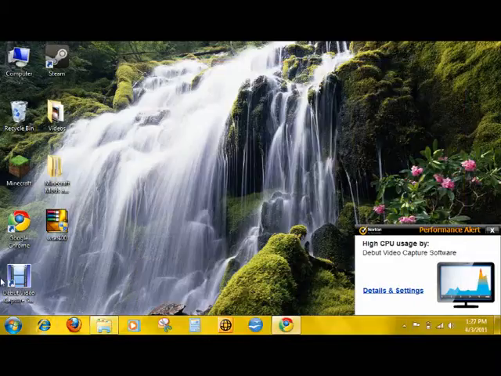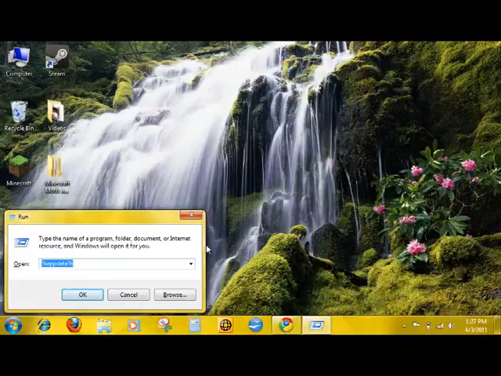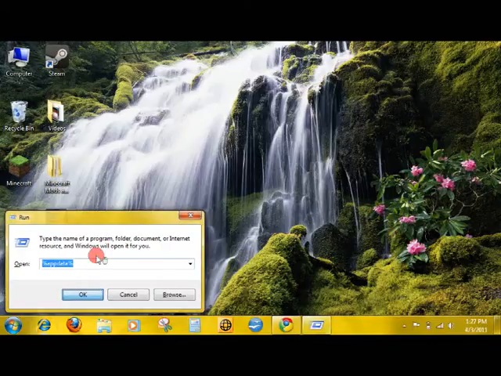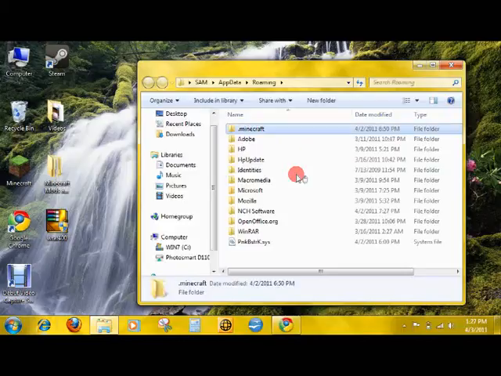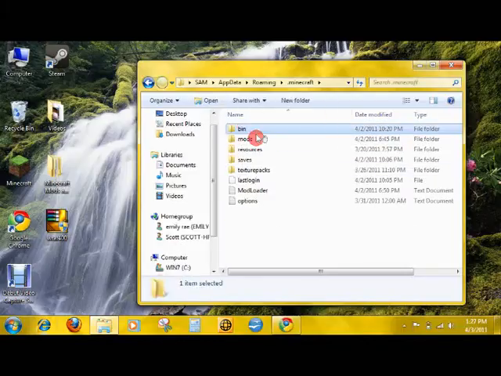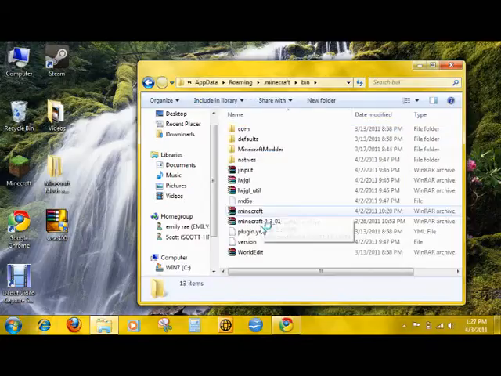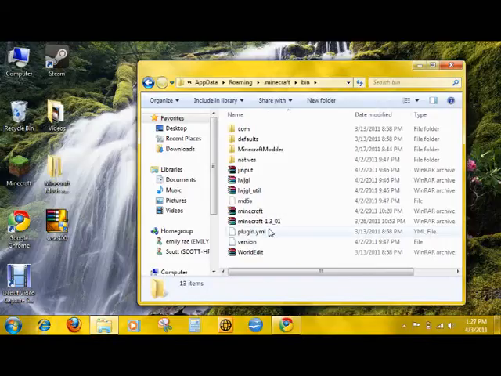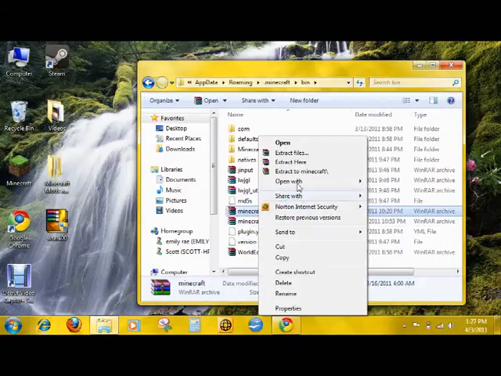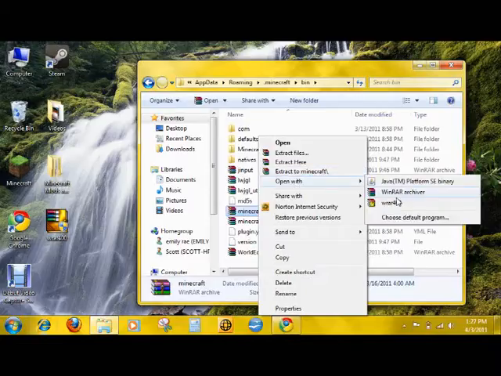Okay, now say you want to open up Minecraft. Now I should be able to use it, and I did delete this before I did the video. Oh, got it, Minecraft. Open with WinRAR Archiver. It's there, and I already deleted all of this stuff.